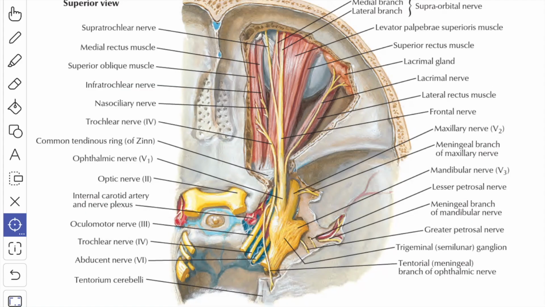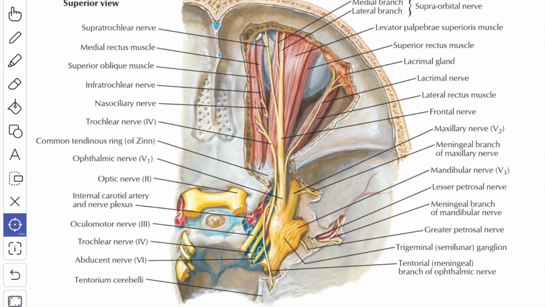In this video, we'll study about the other nerves which are present in the orbit. First, we'll see the branches of the ophthalmic nerve. The ophthalmic nerve is the smallest of the three divisions of the trigeminal nerve. It enters the orbit through the superior orbital fissure by dividing into lacrimal nerve. Then you have the frontal nerve, and then you have the nasociliary nerve. So these are the three terminal divisions of the ophthalmic nerve: lacrimal nerve, frontal nerve, and the nasociliary nerve.